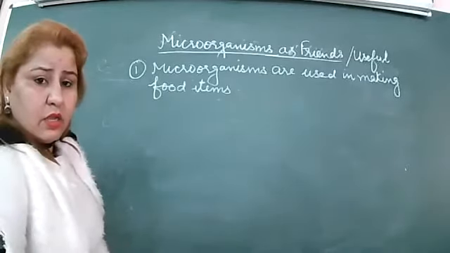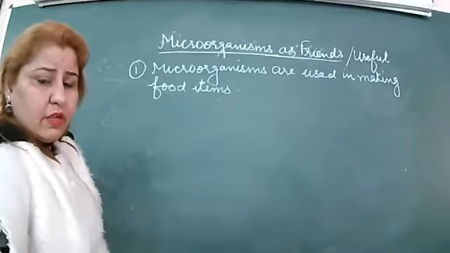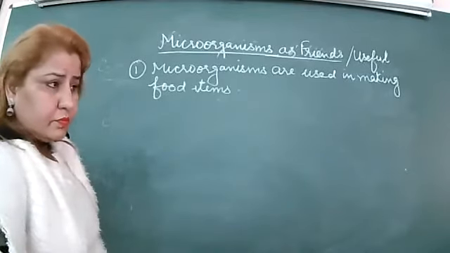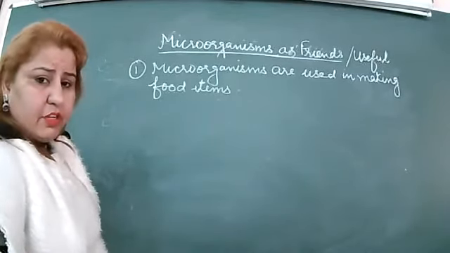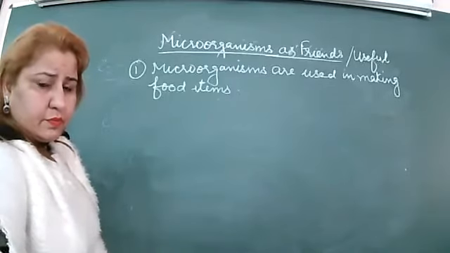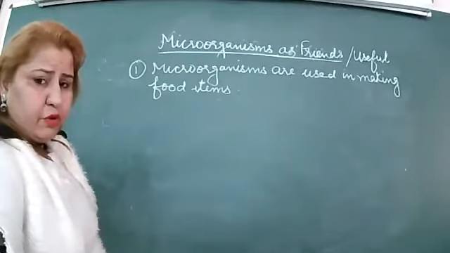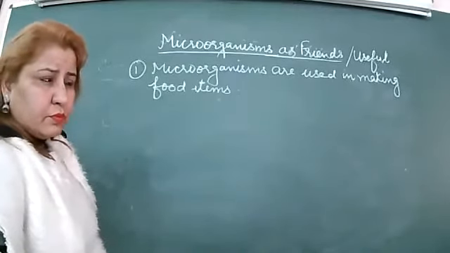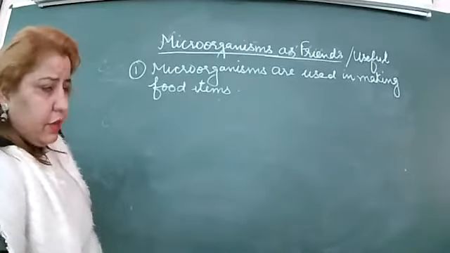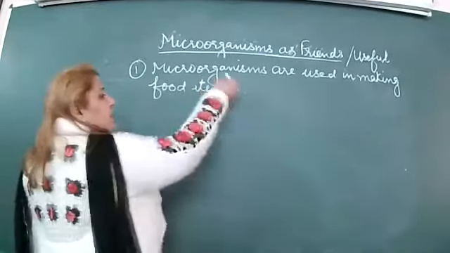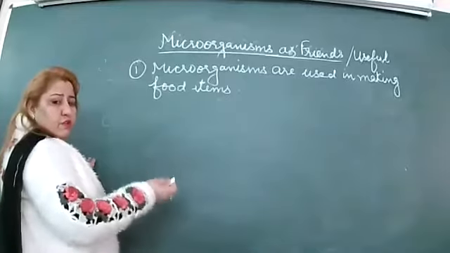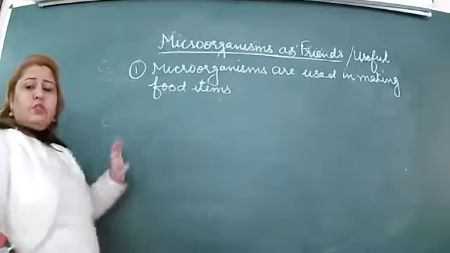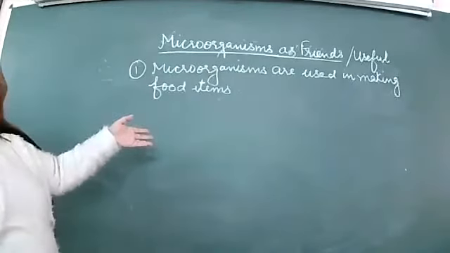Yes, Hardik, unmute yourself. Ma'am, curd. Good. Yes, Jayant, unmute yourself. Batura. Okay. Yes, Anvay, unmute yourself. Ma'am, cake, in the bakery. Right. That means microorganisms are used in making food items. Which food items can we prepare with the help of these?